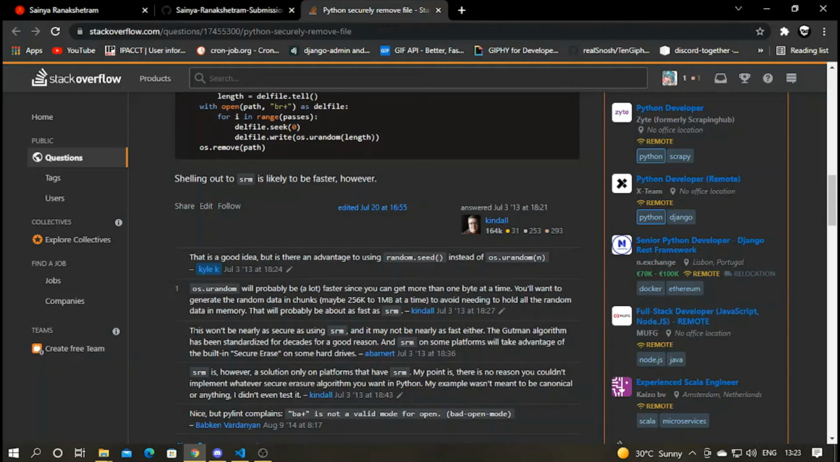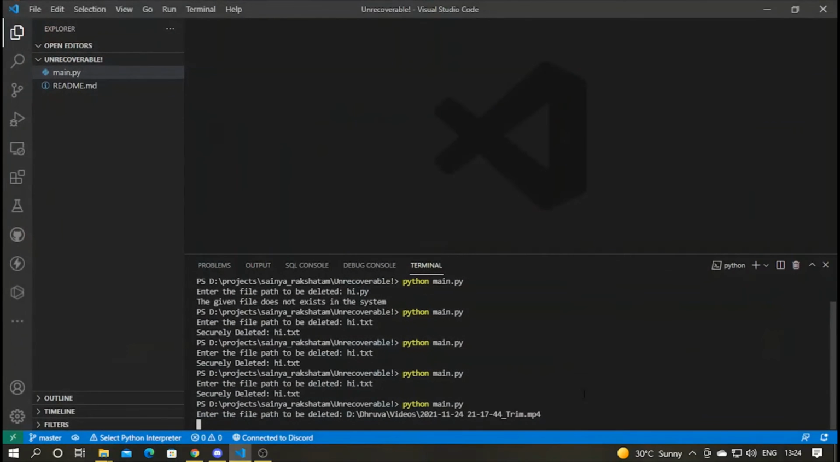So yeah, this would not be nearly as secure as SRM, but we can use this, and not nearly as fast either, since SRM is actually a default command in Linux and Unix POSIX type systems. It's not in a Windows system. So that's why the Gutmann algorithm has been standardized for decades, and for a good reason. So that's why sometimes it may take time.